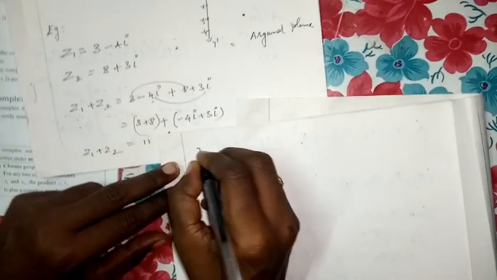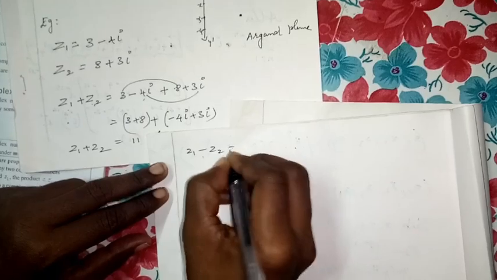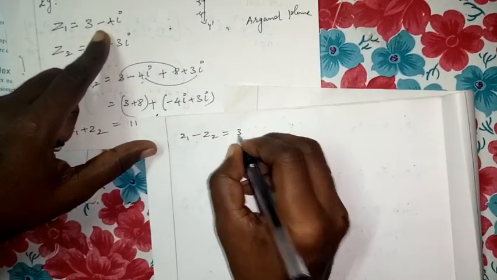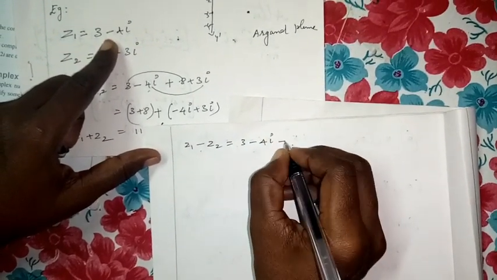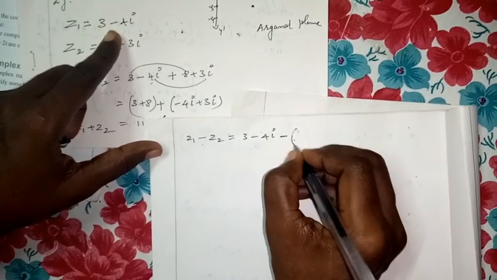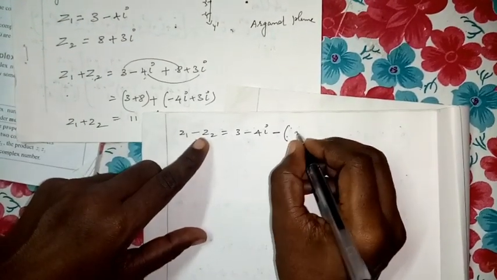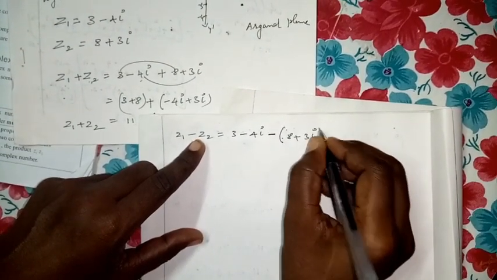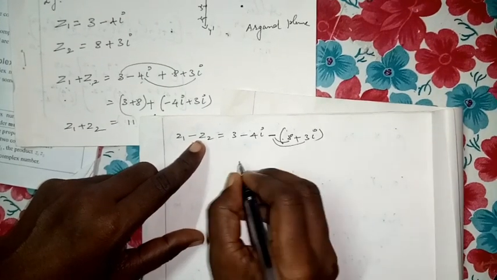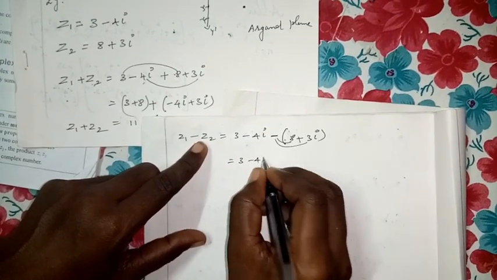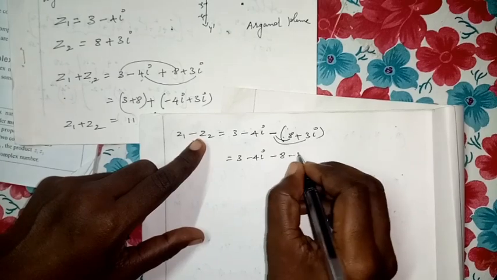Is it clear? Shall I do subtraction from this number? See here, Z1 minus Z2. What is the first one? Z1 is 3 minus 4i. Minus, when you are writing minus using a bracket, Z2 value is 8 plus 3i. Multiply by minus in the second part: 3 minus 4i minus 8 minus 3i.